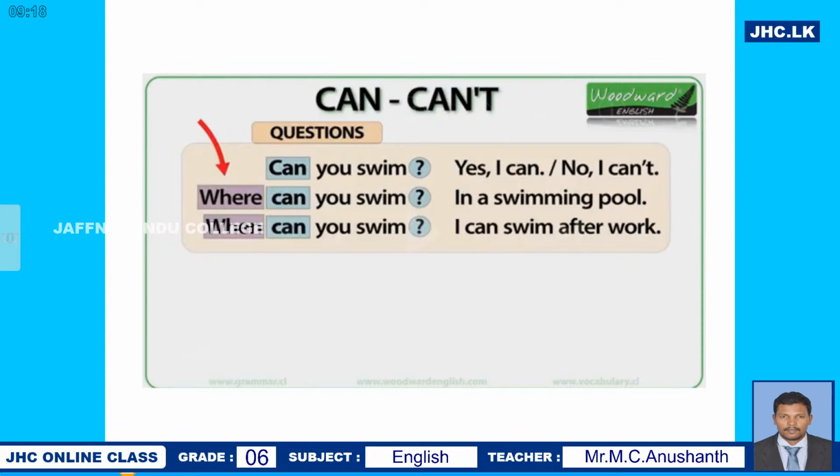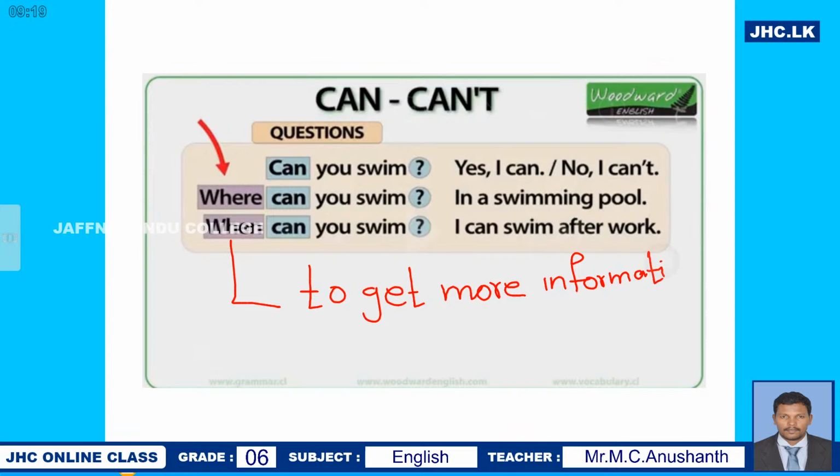The last part: to get possible answers, you can ask normally, can you swim, or can you fly.